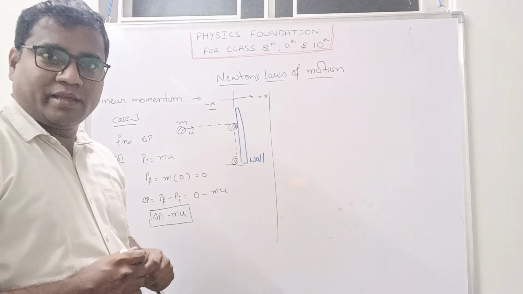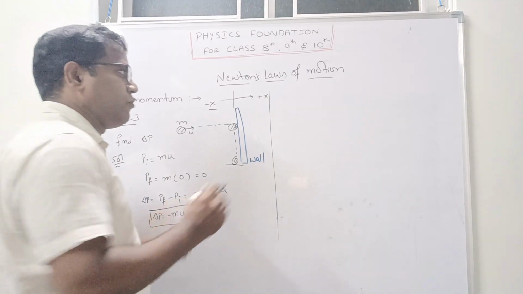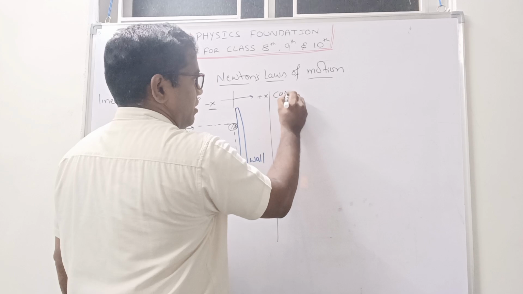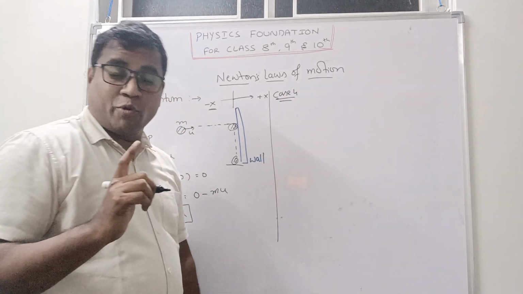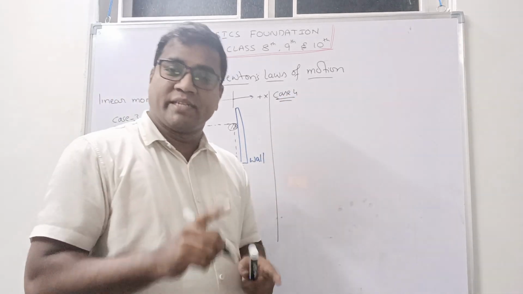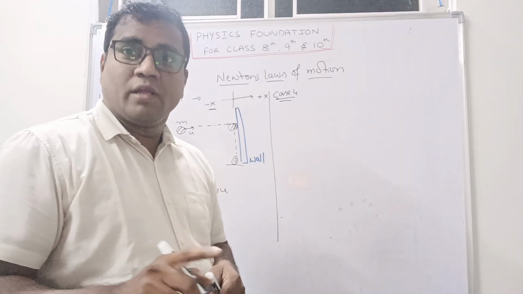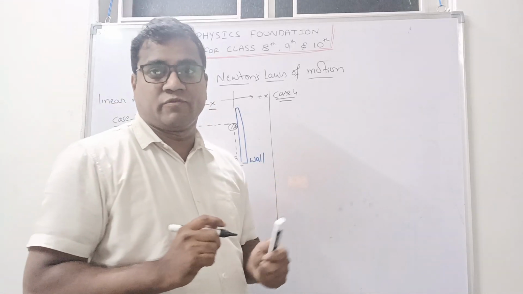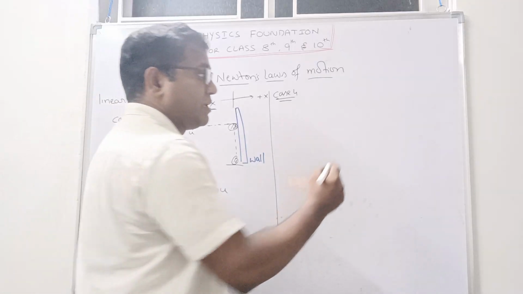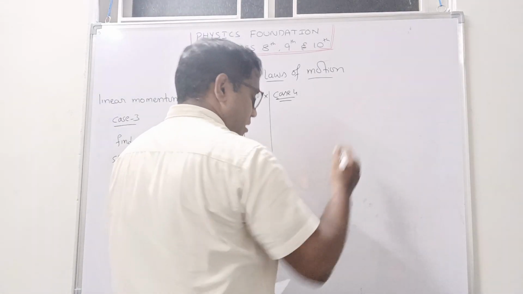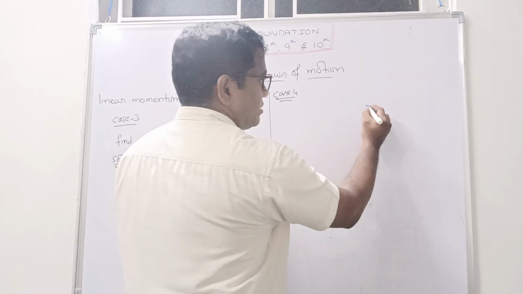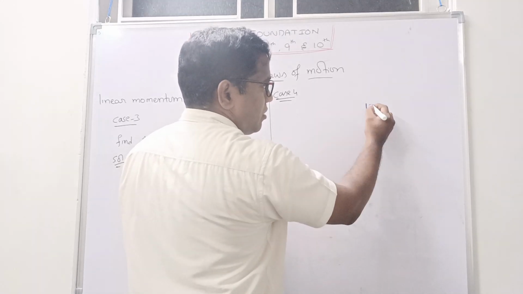Now we will see the last case, that is case 4. Case 4, and it is a very important case. Why? Because in class 11th also, there are some questions based on this case 4. So we will try to understand. For example, here I will draw a wall. Just I will draw the wall like this.